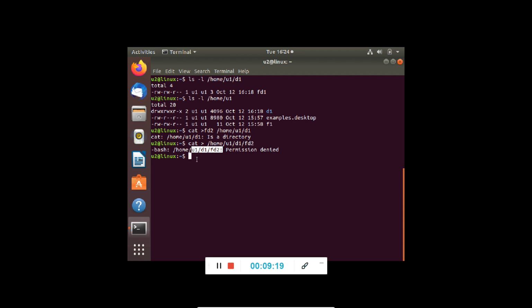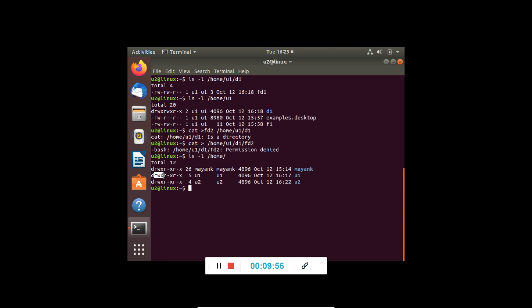So to proceed further, let's see the permission for U1 also. So what are the permissions for U1? Now, having seen what is the meaning of directory and the permissions of directory, we can understand this thing. See, for U1 also, others can read and execute, group can read and execute, and user can do all the things, read, write, execute. So when I am in U1 directory, I can create a directory, I can create a file, I can do anything.